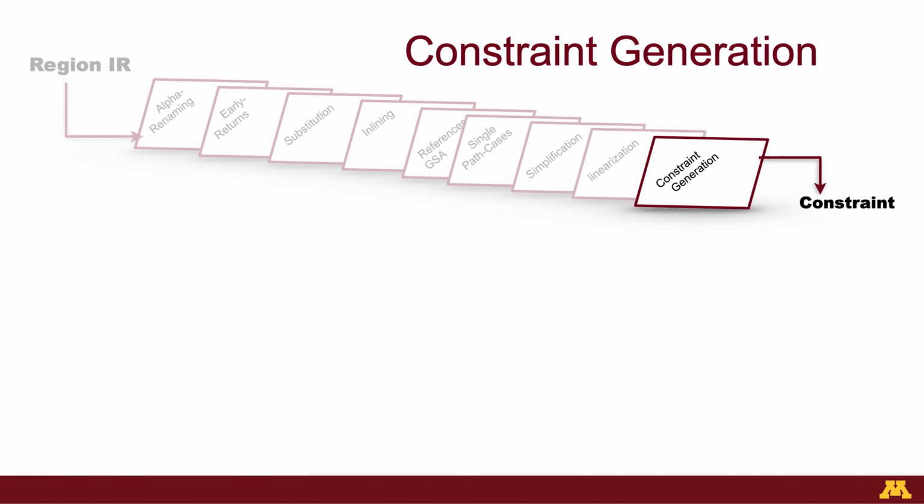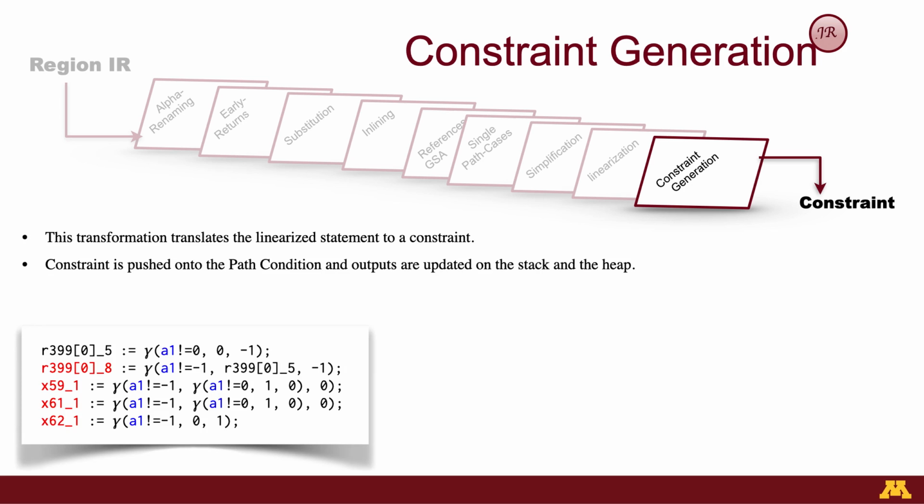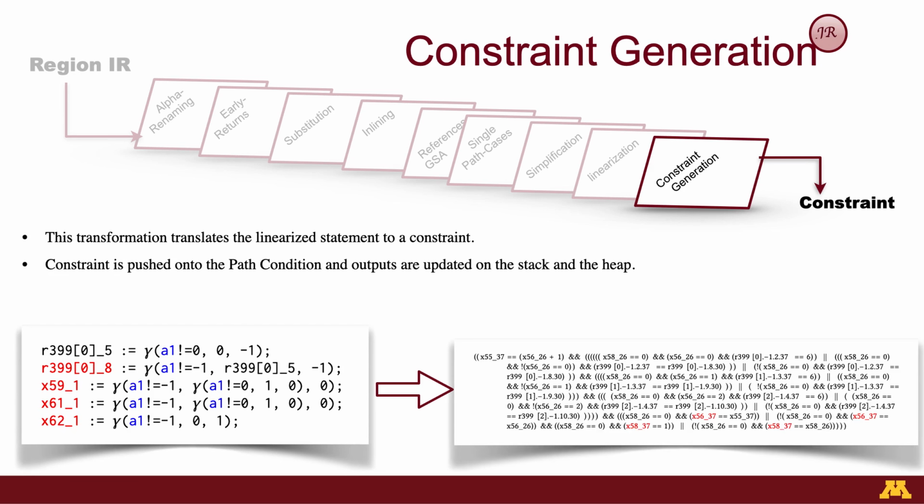Finally, Java Ranger is now ready to create a constraint to be pushed on the path condition, and this is done through this transformation. So, for example, using the linearized summary, Java Ranger transforms it using this transformation into a constraint that can now be pushed into the path condition.